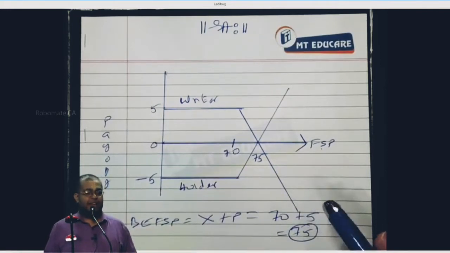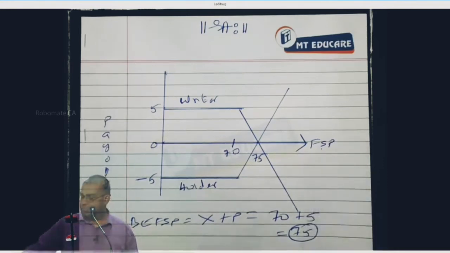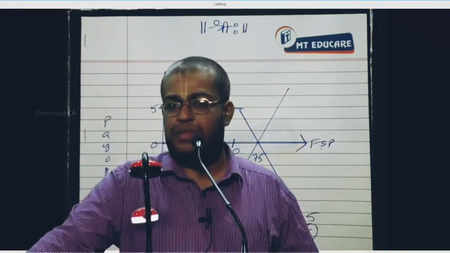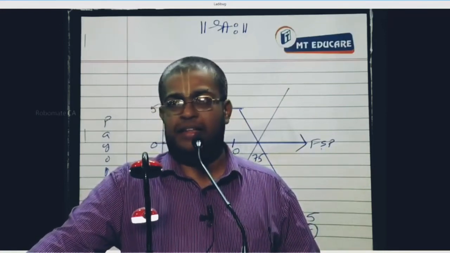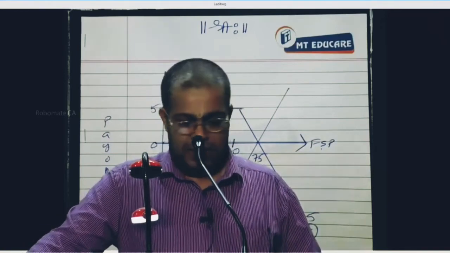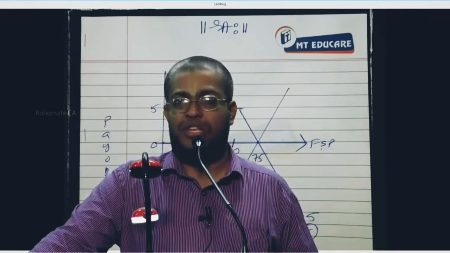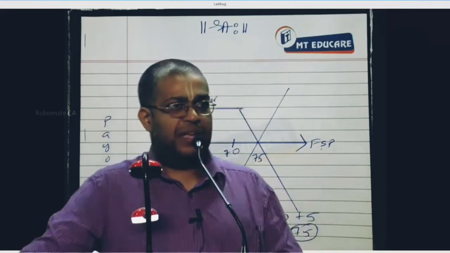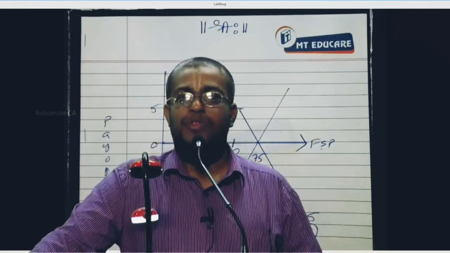The FSP at which the payoff to the holder and writer is 0 is called break-even FSP.